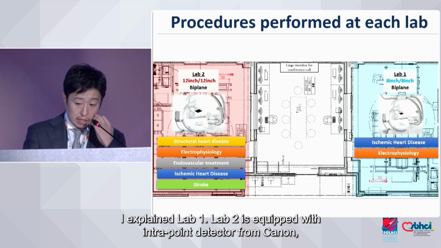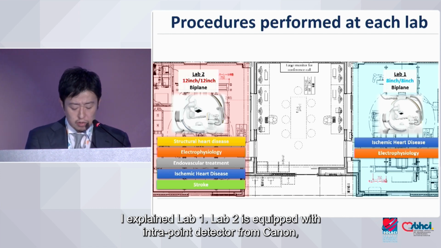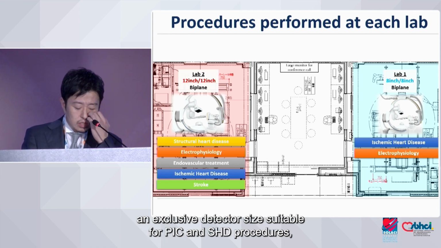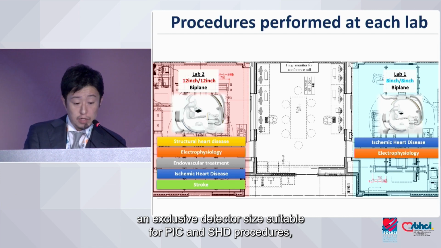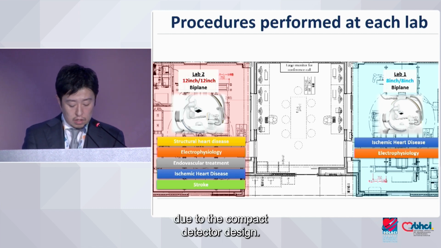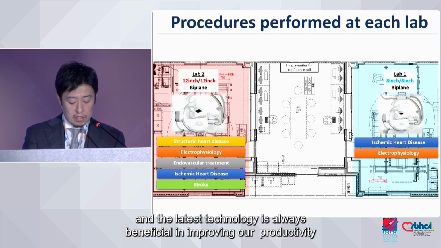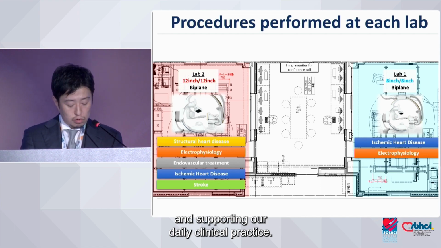Lab 2 is equipped with a 12-inch flat panel detector, a Canon exclusive detector size suitable for PCI and SHD procedures without compromising steep angulation due to the compact detector design. Our cath lab is busy all day, and the latest technology is always beneficial in improving our productivity and the throughput of our daily clinical practice.